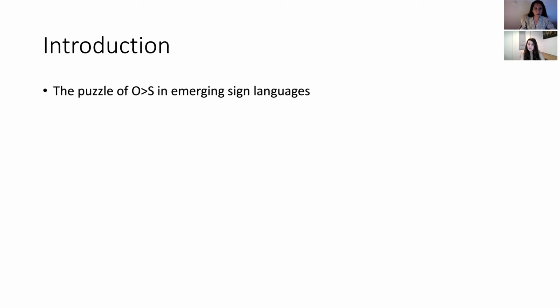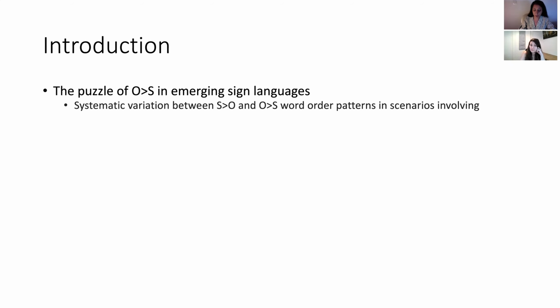However, recent evidence coming from emerging sign languages portrays a different scenario. They provide evidence for O preceding S word orders, and there's a systematic variation between S preceding O and O preceding S word order patterns in certain animacy cases.